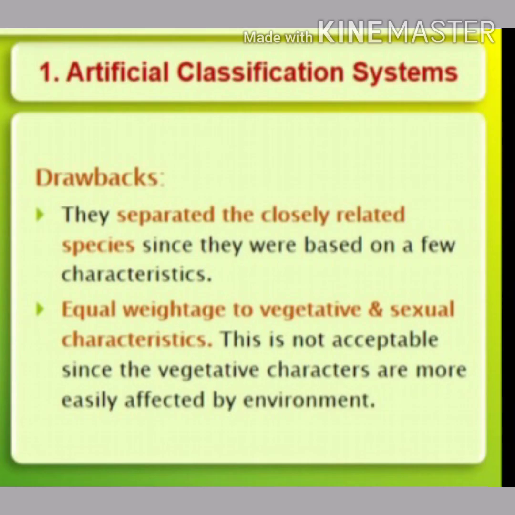Artificial classification system has lots of drawbacks. The main drawbacks are: they separated closely related species since they were based on a few characteristics. Second, equal weightage was given to vegetative and sexual characteristics. This is not acceptable since the vegetative characters are more easily affected by the environment.